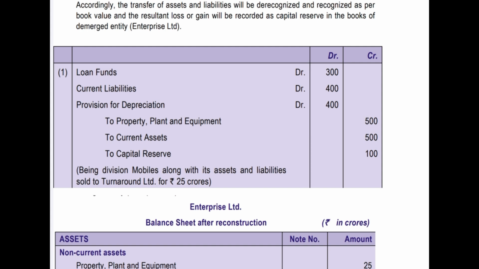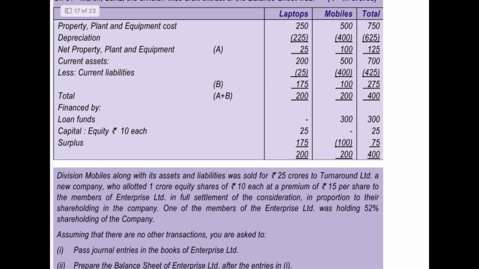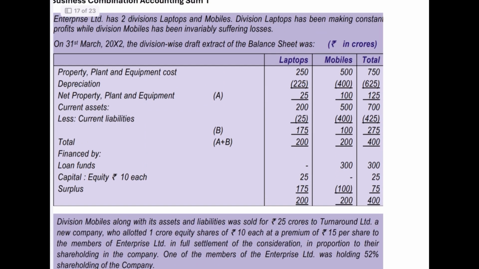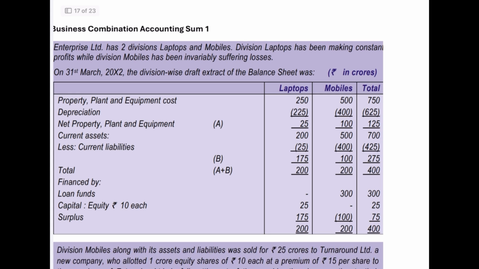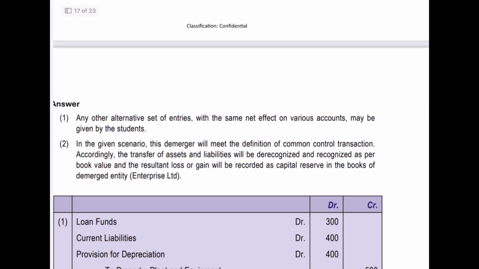Property, plant and equipment, which is the gross block under assets, is credited, and current assets are also credited, and the balancing figure is the capital reserve, which is credited. So this journal entry needs to be posted to remove all the assets and liabilities of the mobile division from Enterprise Limited. Okay, it's clear.